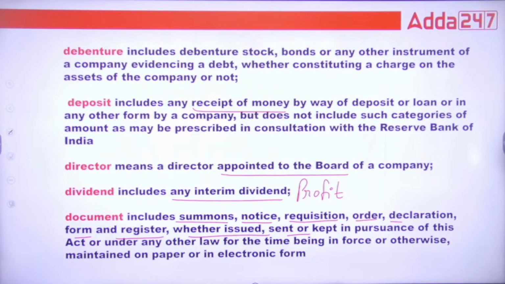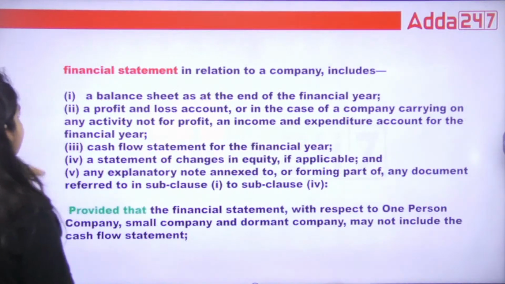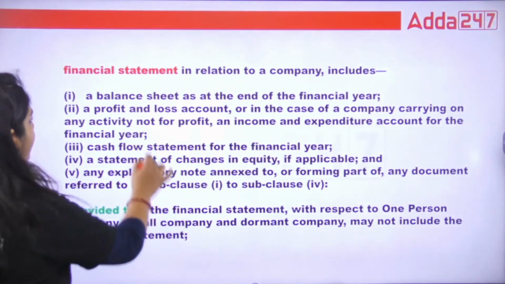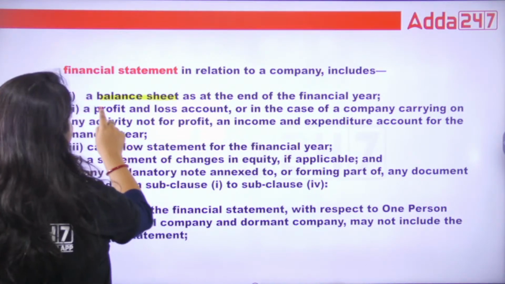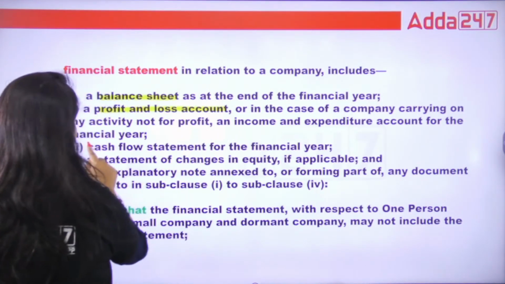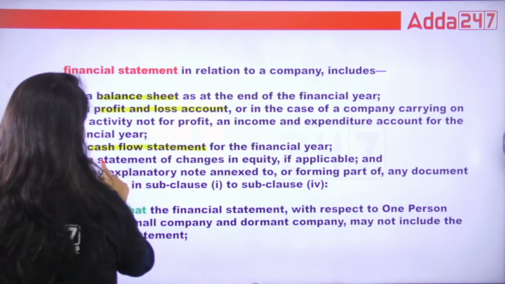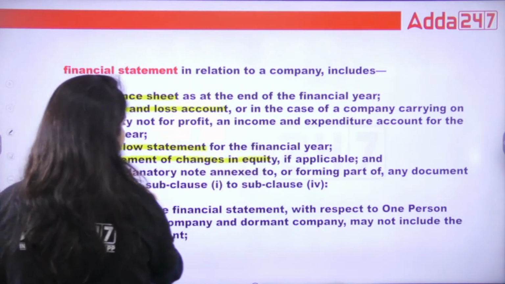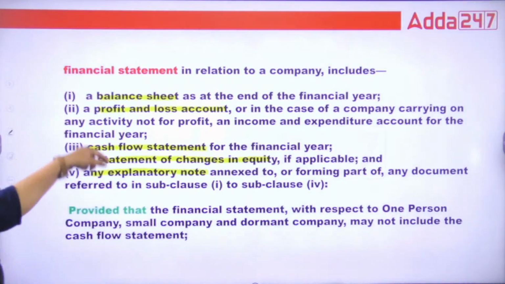This is the document. Next, financial statement. That is important. Financial statement includes balance sheet, profit and loss account, cash flow statement, the statement of changes in equity, and any explanatory note. That is called the financial statement.